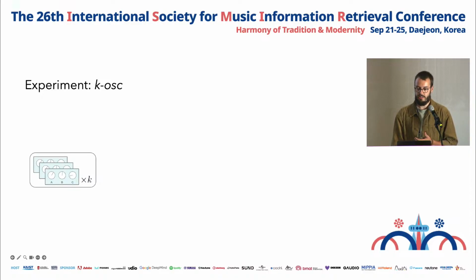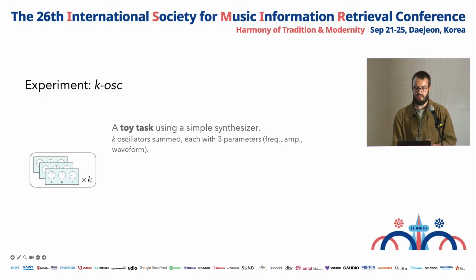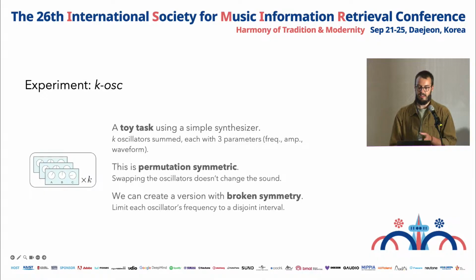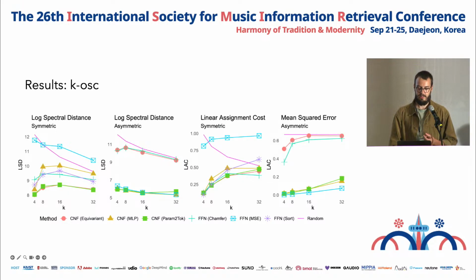To determine how much of an effect these issues of ill-posedness and symmetry really have, we designed a toy task that uses a simple additive synthesizer. The synth consists of k identical oscillators whose outputs are summed together, making it naturally permutation invariant. However, if we want, we can break the symmetry by limiting each oscillator to a different frequency range. And this means we can isolate the effect of symmetry on any models we train on the task. So let's look at some results.